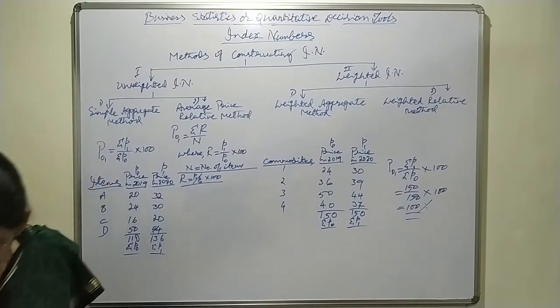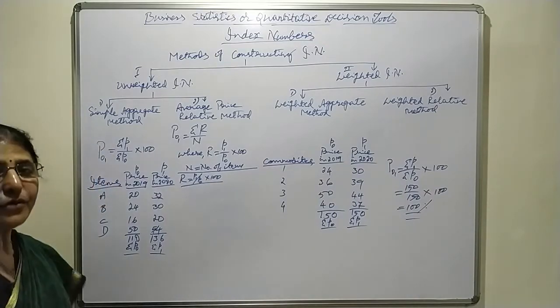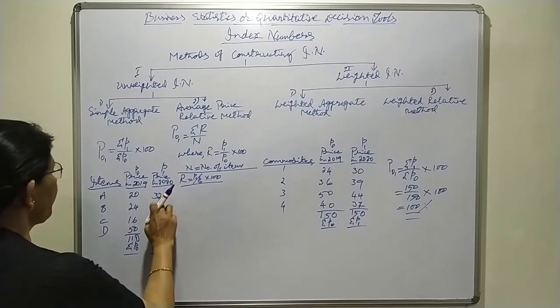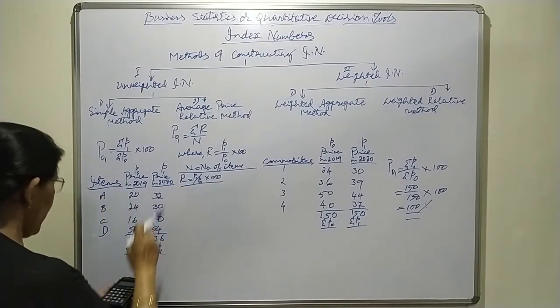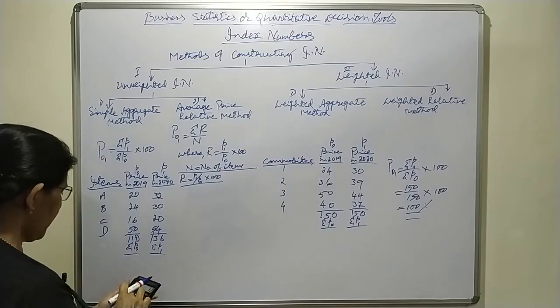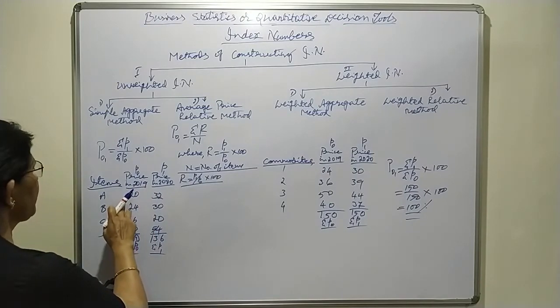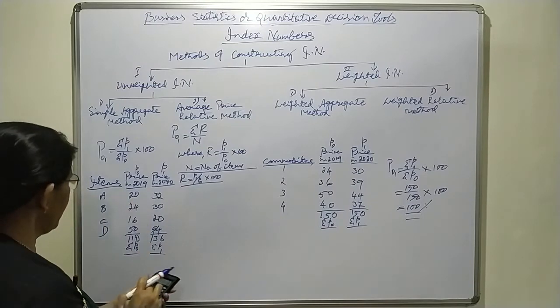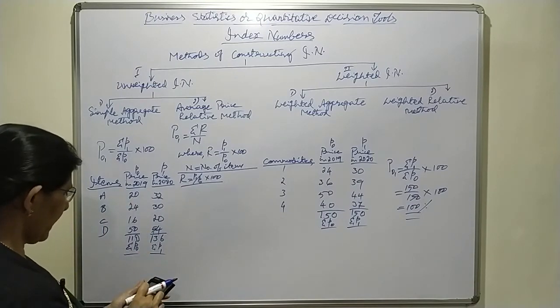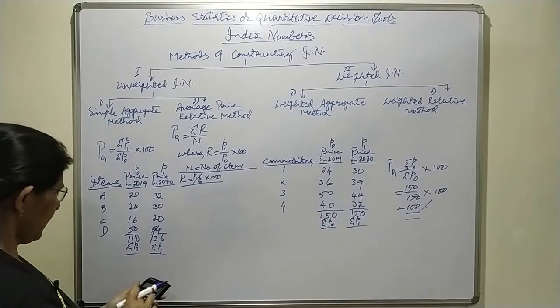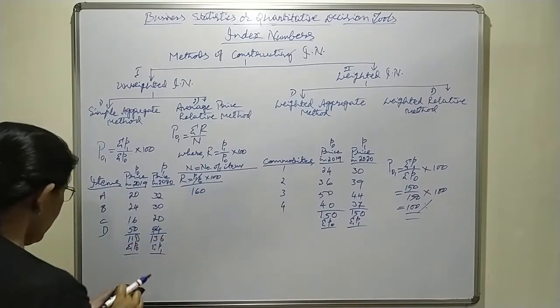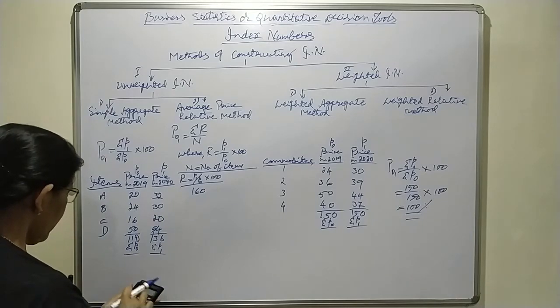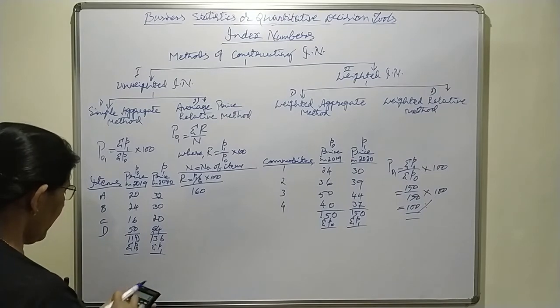That means we have to calculate the price relative for each commodity. P1, price of current period of commodity A, that is 32, divided by P0, price of base period of commodity A, 20, into 100. It is 160. Then next one is 30 divided by 24 into 100.